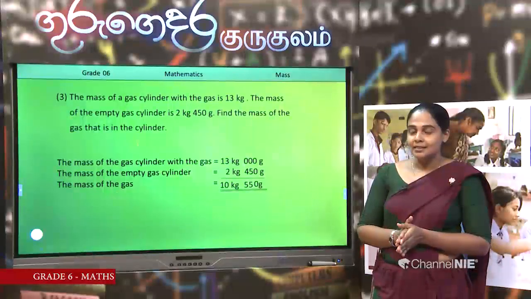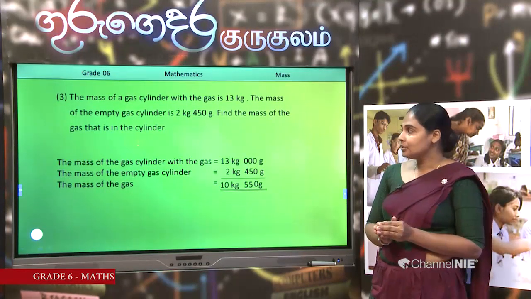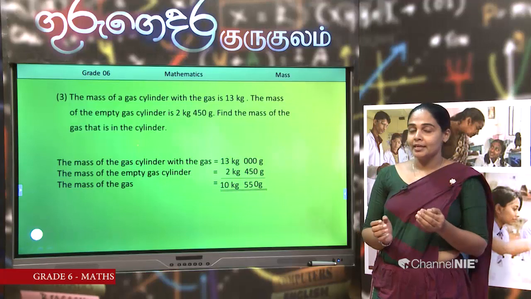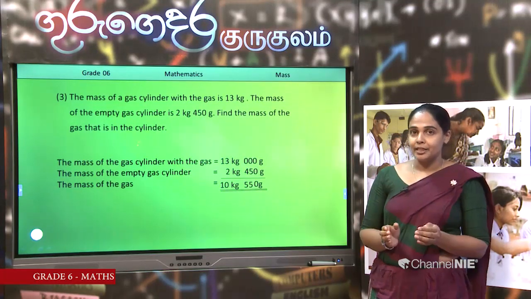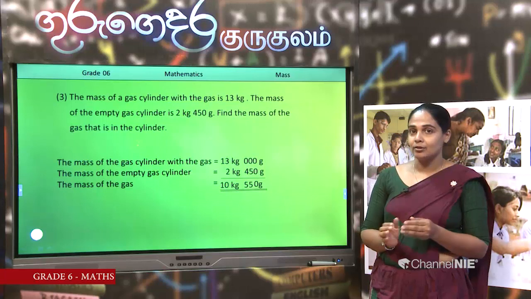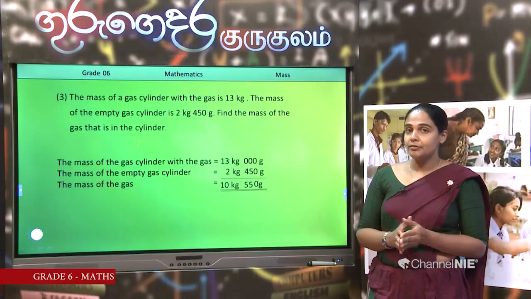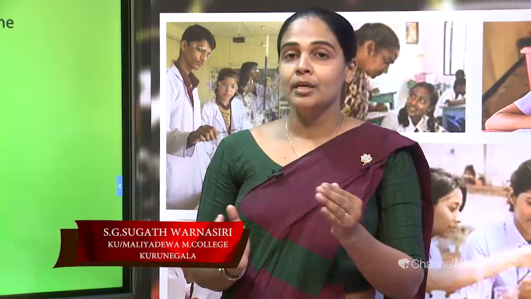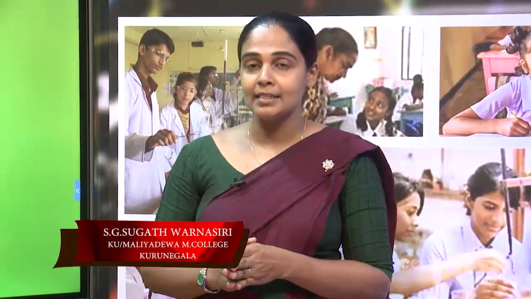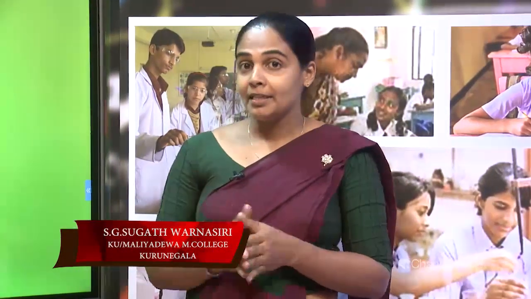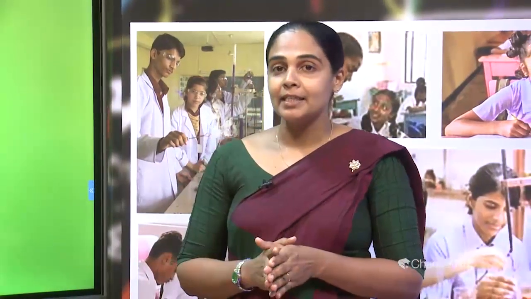My dear kids, now we learned about mass. We identified the difference between mass and weight, and also we identified the units of measure of mass, and we converted kilograms into grams and grams into kilograms. Then, for day to day activities, we want to add masses and also subtract masses. Then we did them. But you should complete the other questions in your exercises.